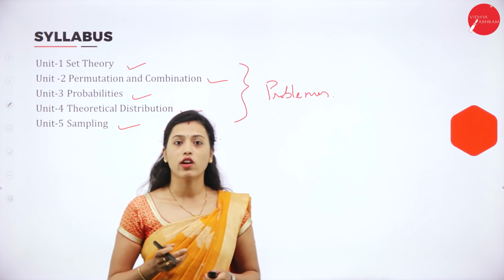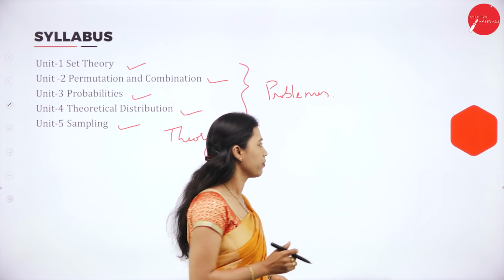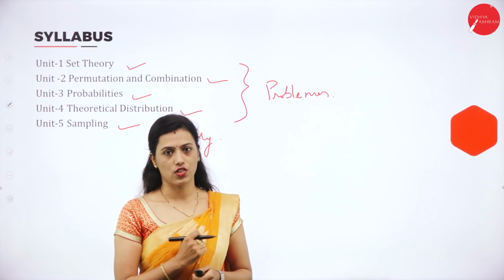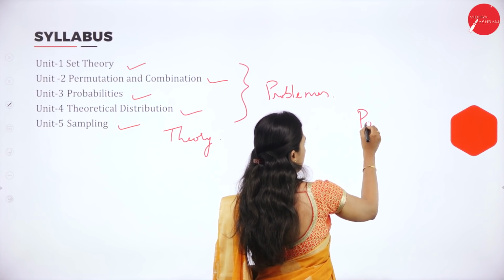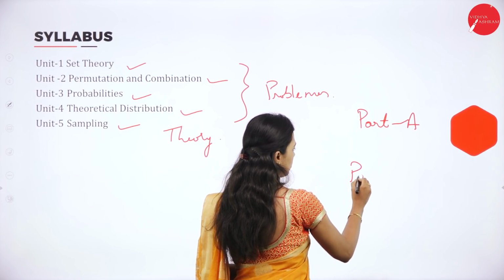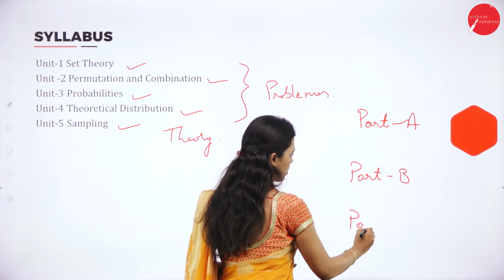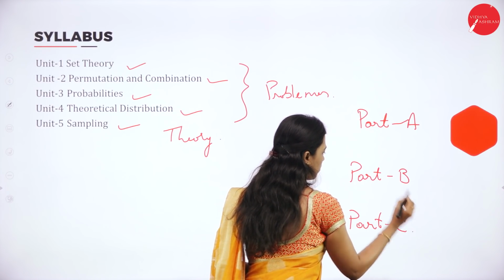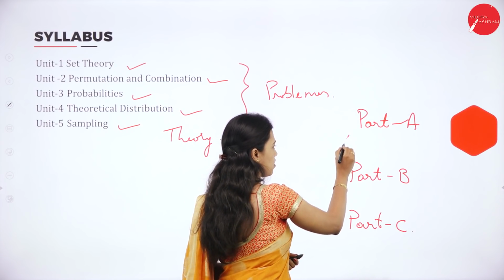Now we will know what exactly your question paper pattern is. You have 3 parts in your question paper: Part A, Part B and Part C. In Part A, there are 6 questions.